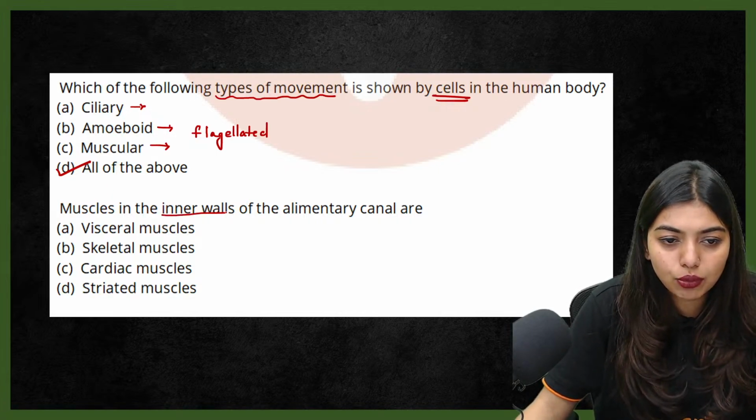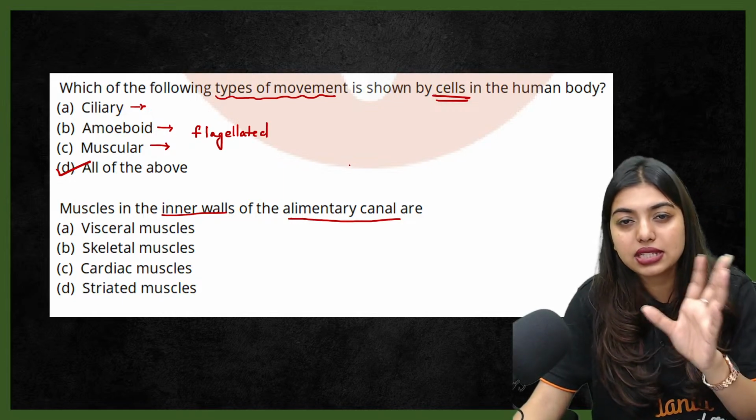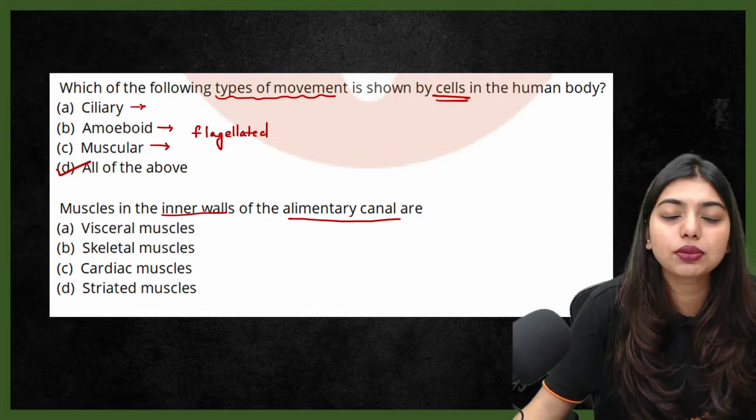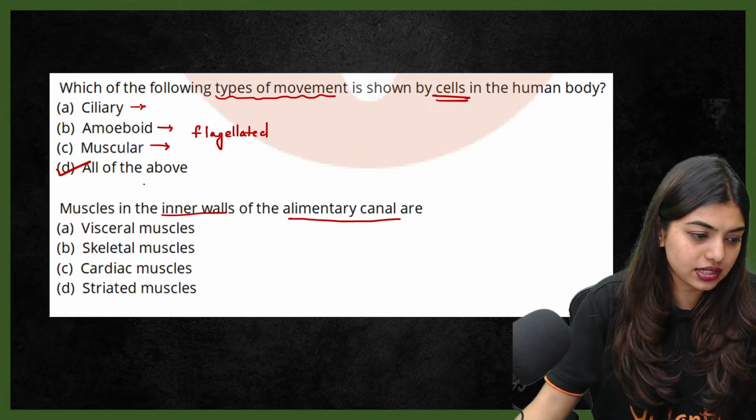Muscles in the inner walls of the alimentary canal are... So here they're talking about your smooth muscle, cardiac muscle, and your skeletal muscle. So tell me which will be the muscle that lines your inner organs.